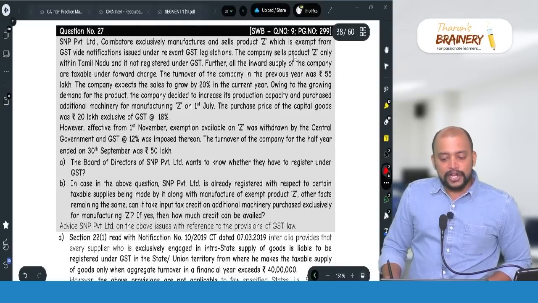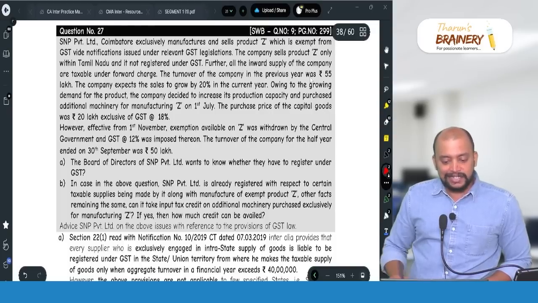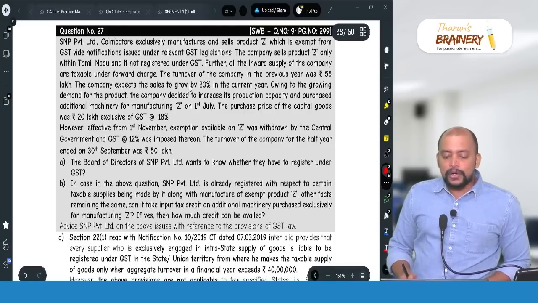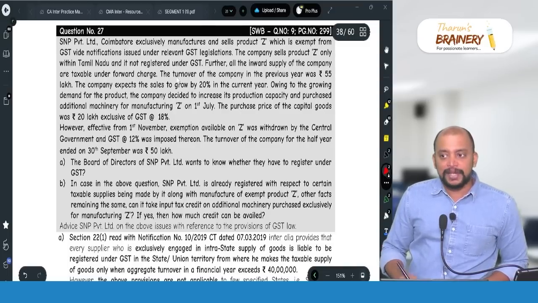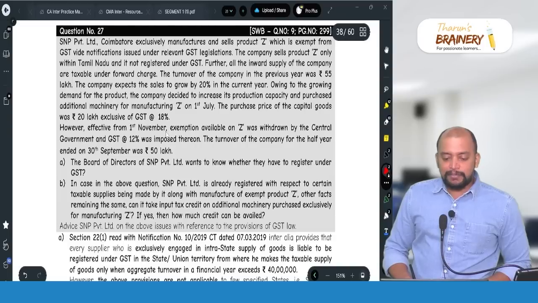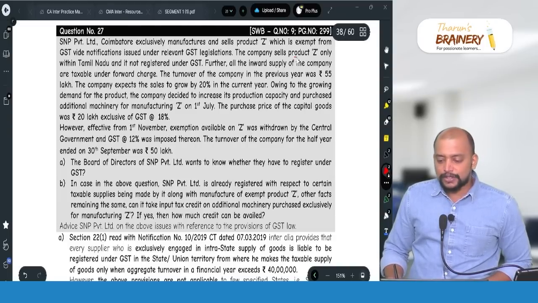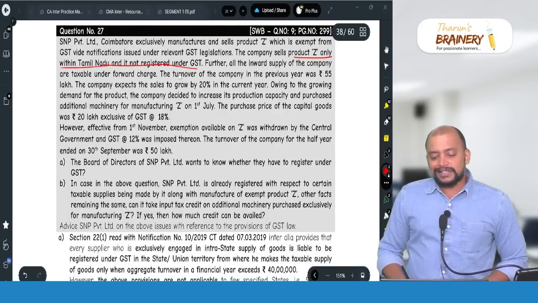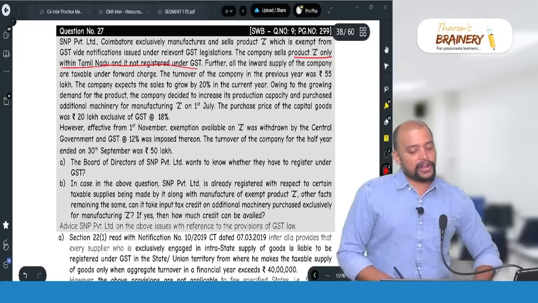But the detail is not given, whether they are registered or not. What we have is that they are making only exempted supplies. But are they registered or not, we don't have any information. And now, it is given that the company sells only product Z within Tamil Nadu and it is not registered. So when it is given, it means they are exempted from registration and they have not registered.